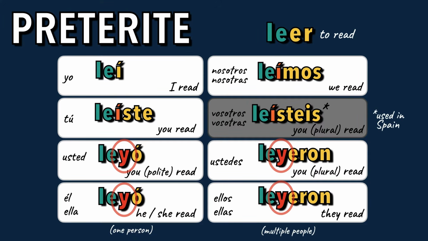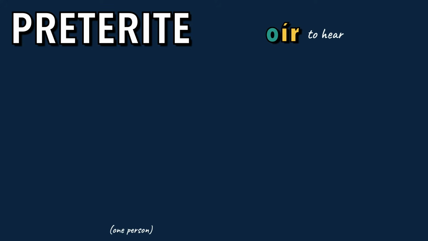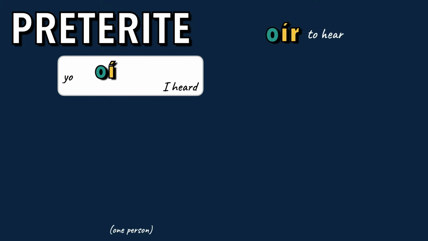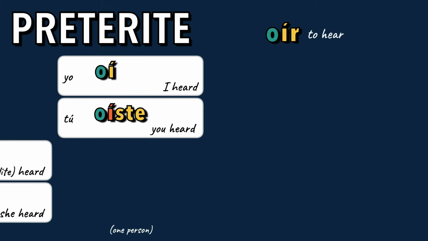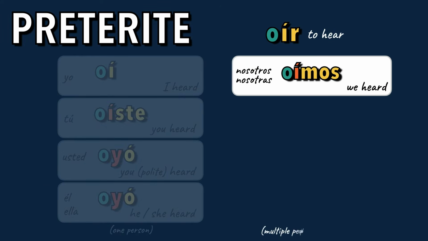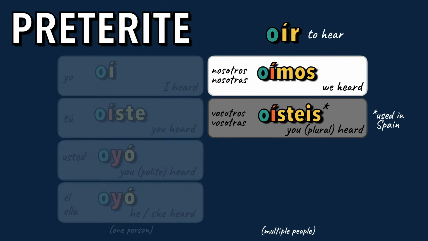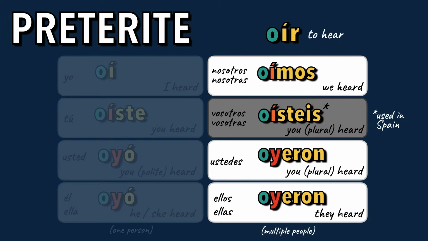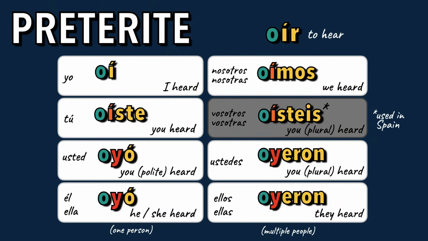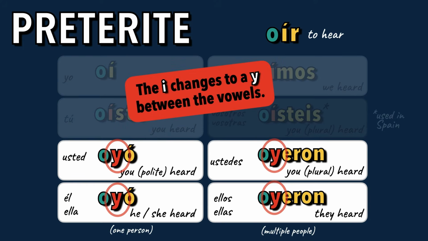Now let's see how the verb Oír will change to say different people heard. Oí, Oíste, Oyó, Oímos, Oísteis, Oyeron. Notice again we have an accent over the I in all of these forms. This is to make sure the I is pronounced separately from the O. Then the Y appears again in these forms because it gets shy between the vowels and turns into a Y.